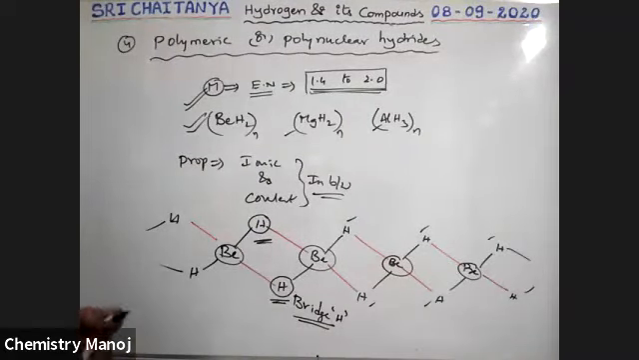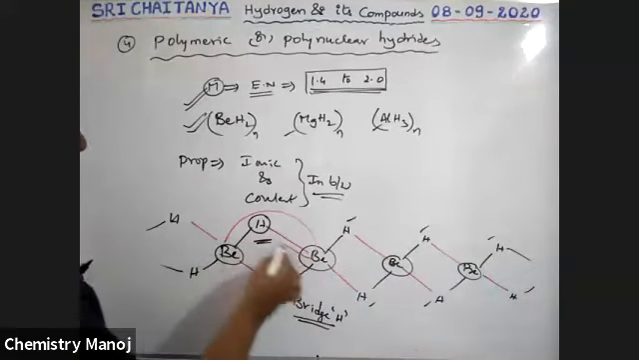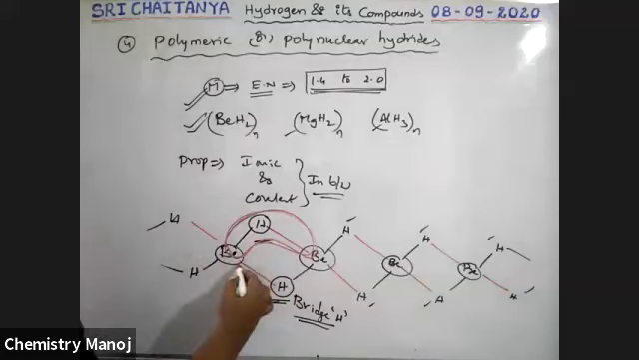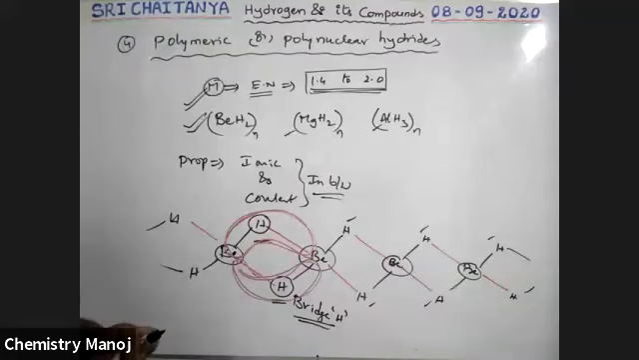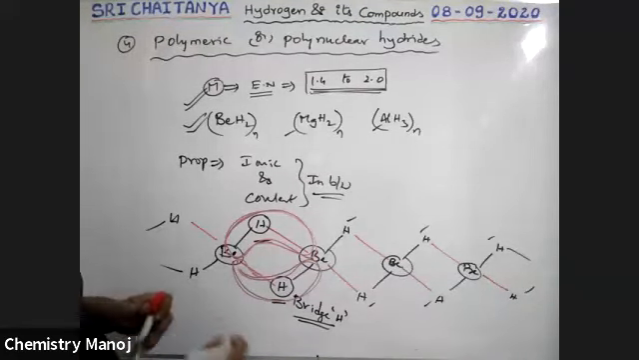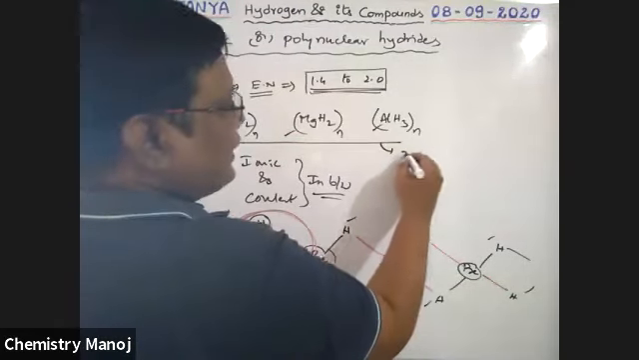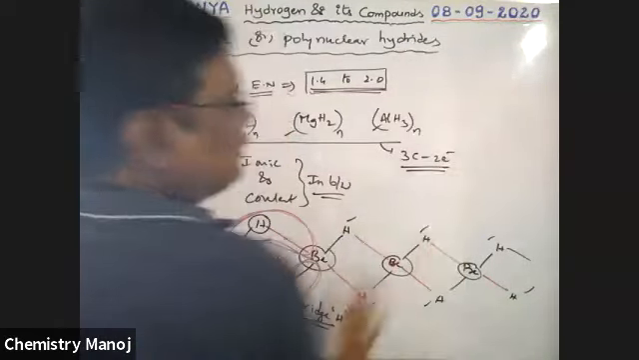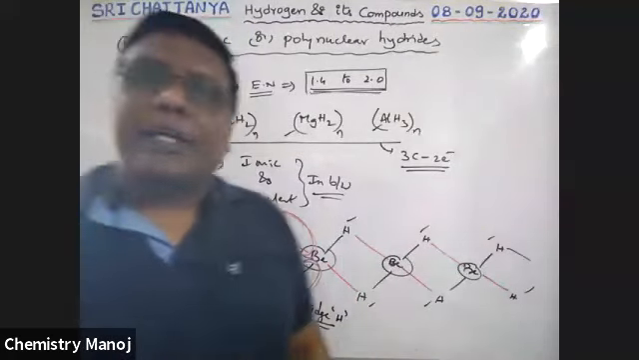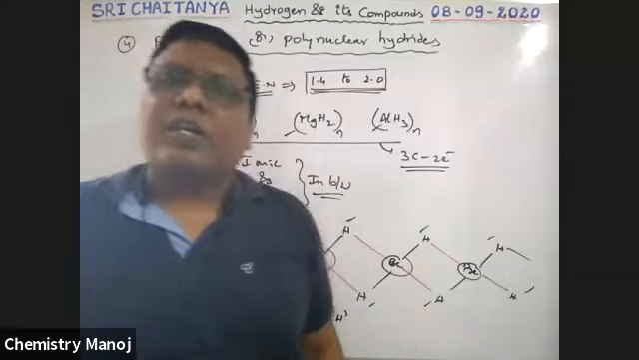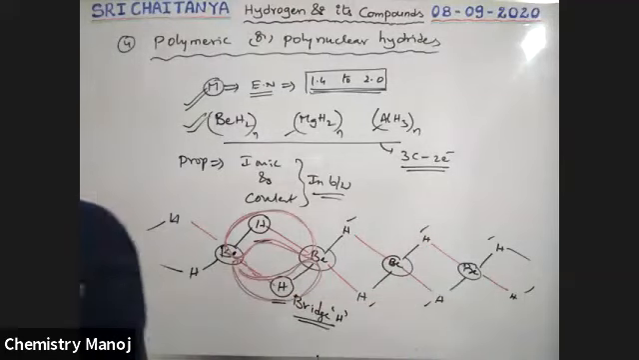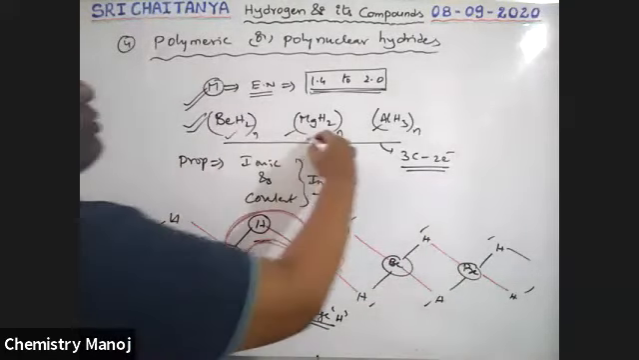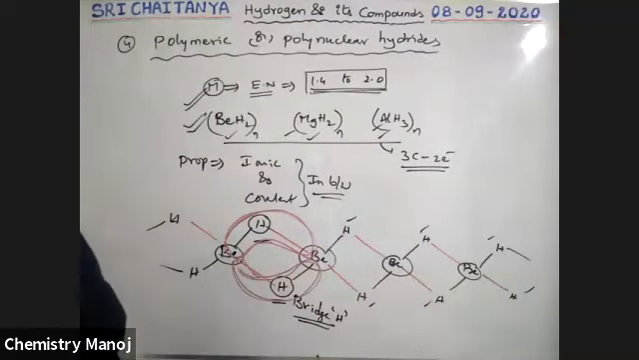See boys, in this structure, between these two a banana-like bond is formed. So this is also a banana-like bond. What is this banana-like bond, boys? That is nothing but a 3-centered 2-electron bond. That means in these compounds there exists a 3-centered 2-electron bond. That is what we observed in diborane. Here also, 3-centered 2-electron bonds are possible. So these are very, very important, boys.